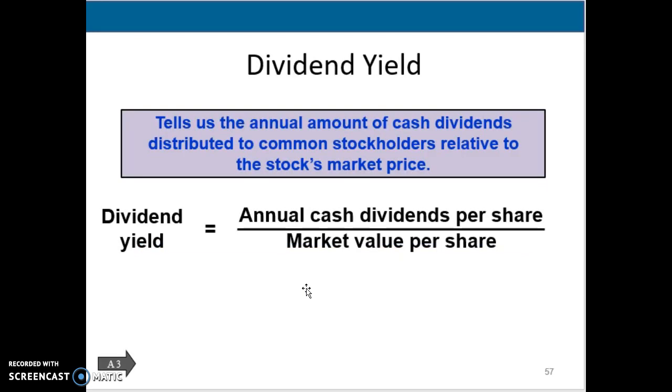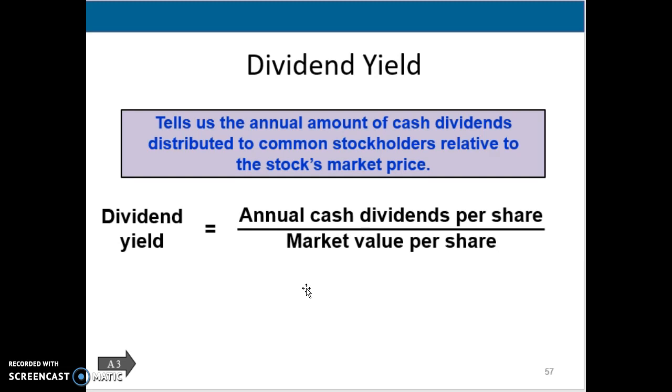All right, our next one is the dividend yield. Dividend yield is calculated by taking our annual cash dividends per share divided by market value per share. Investors are typically going to buy shares of the company hoping that they're going to receive a return from either a cash dividend or a stock price increase. So stocks that pay large dividends on a regular basis are called income stocks, and they're attractive to investors who want recurring cash flows from their investments.